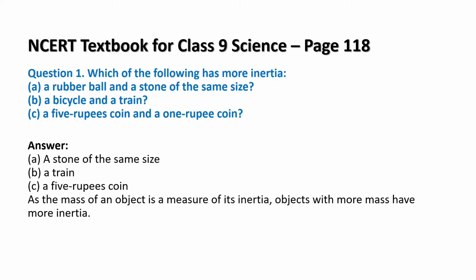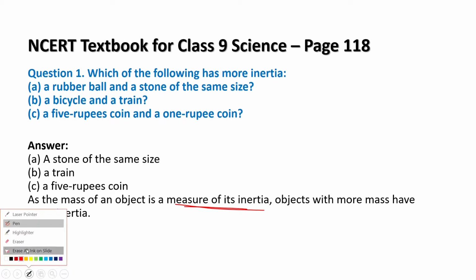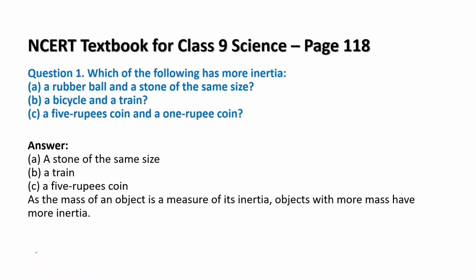So the mass of an object is a measure of its inertia, and objects with more mass have more inertia. Let's move to the next question.